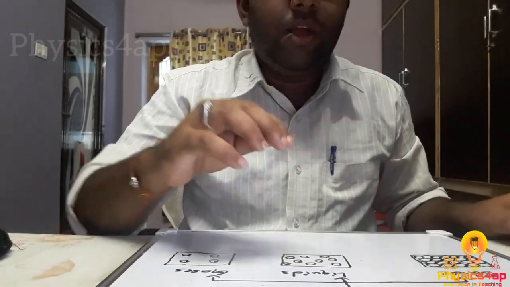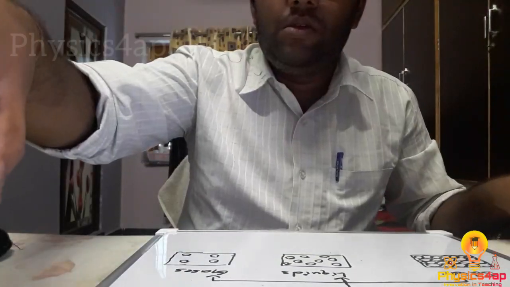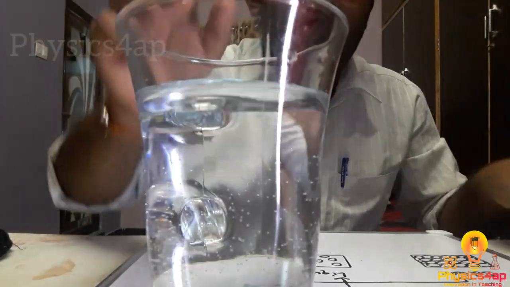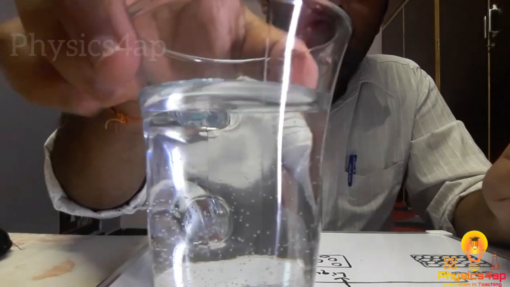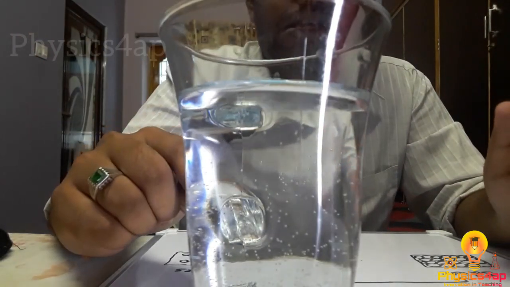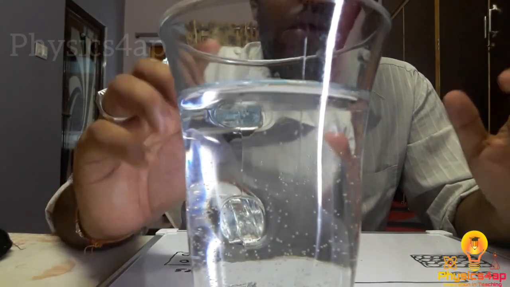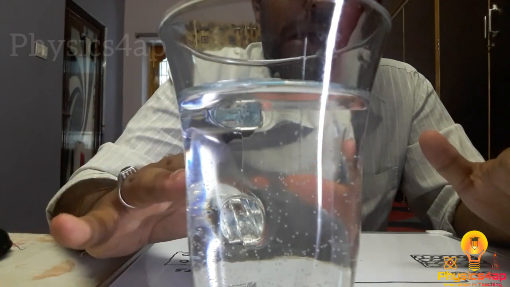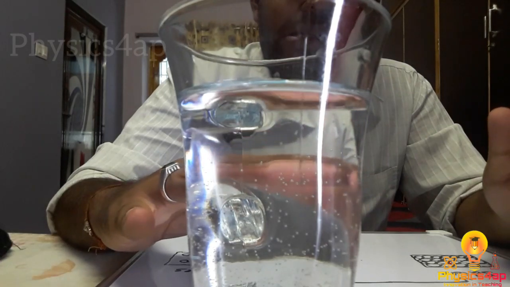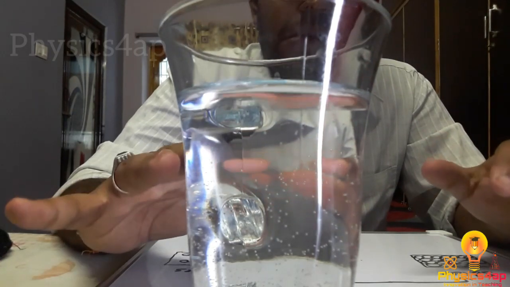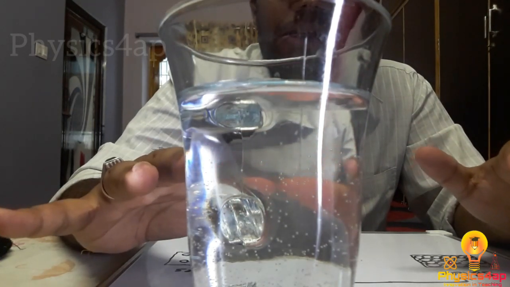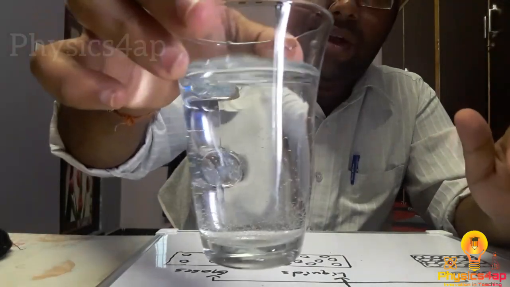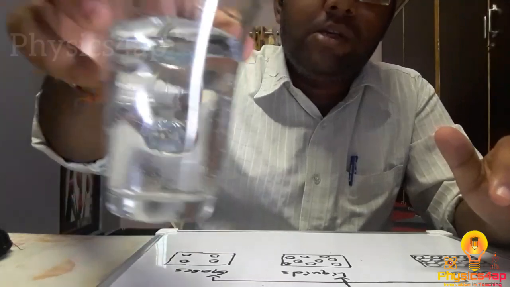Next, coming to the liquids, we can take water as the best example of a liquid. Here we have water, which is in the liquid state. The particles present in the liquid are somewhat loosely packed when compared to solids. Due to the loose packing of the particles, they won't have a definite shape, and they can flow from one place to another.